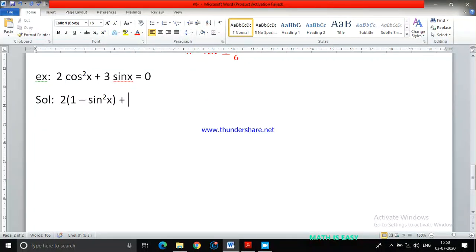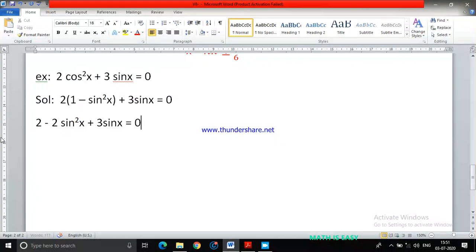So then you will get plus 3 sin x equals 0. Let me open the bracket: 2 into 1 is 2, minus 2 sin square x, and the 3 sin x remains as is.